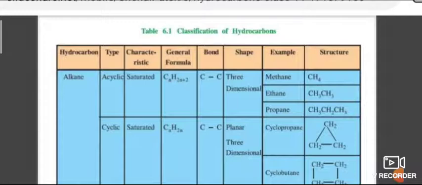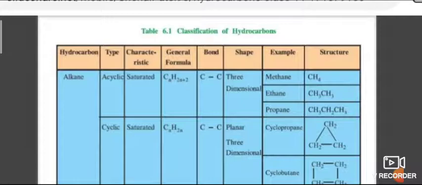So when you see the classification of hydrocarbons, they can be classified into alkane, alkene and aromatic. Alkanes are of two types, cyclic and acyclic. Acyclics are saturated with the general formula CnH2n+2. The bond is a single bond, the shape is three-dimensional. Examples: methane, ethane, propane. Cyclic hydrocarbons are saturated. The formula is CnH2n, with C-C single bonds. The shape is planar and three-dimensional.